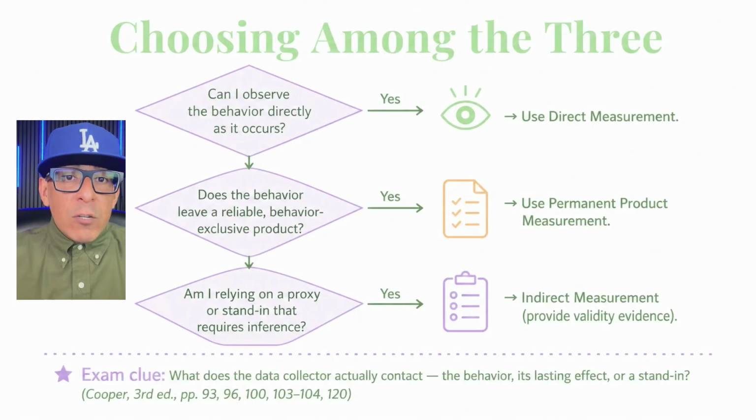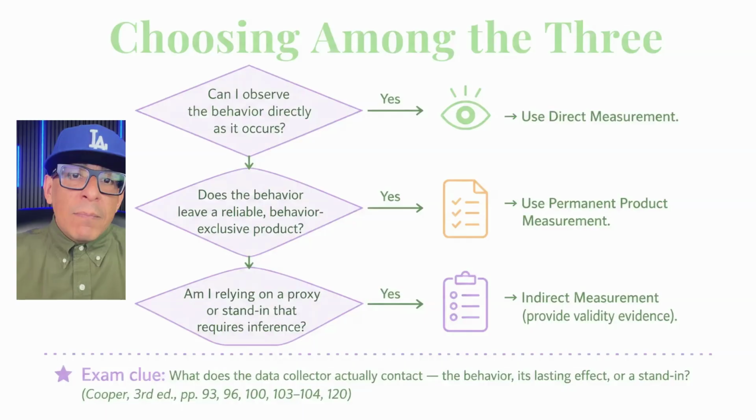When selecting a measurement method, Cooper says to consider the behavior change goals, the expected direction of behavior change, how easy it is to detect occurrence of the behavior, the environments and times when behavior will be measured, and the availability and skills of the people who will observe and record behavior. A direct measure is strongest when the behavior of interest can be observed and measured as the actual behavior targeted for analysis or change. A permanent product measure is appropriate when the behavior produces a lasting environmental change and the product meets the two product measurement rules.